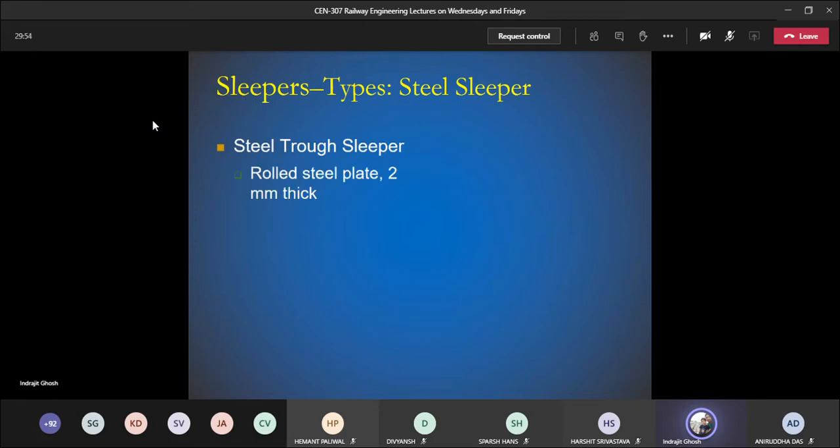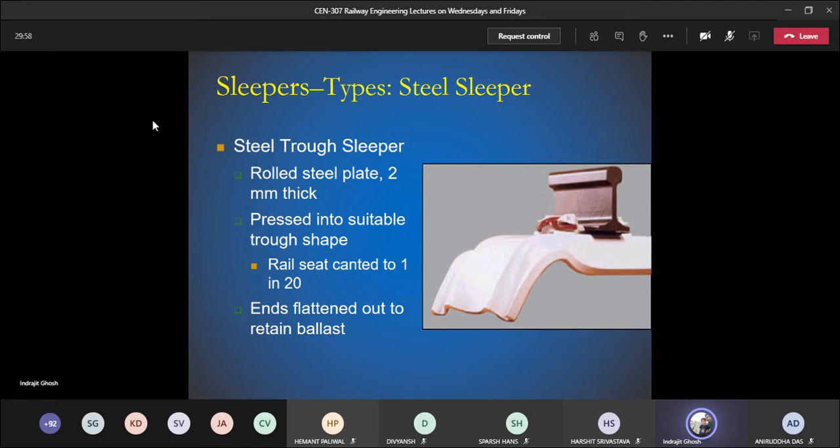Then steel trough slipper. There are 2 different types of steel trough slipper. Rolled steel plate. So basically it is steel plate, 2 millimeter thick. Pressed is the manufacturing process into suitable trough shape. So trough shape, yesterday I have shown you a photo.